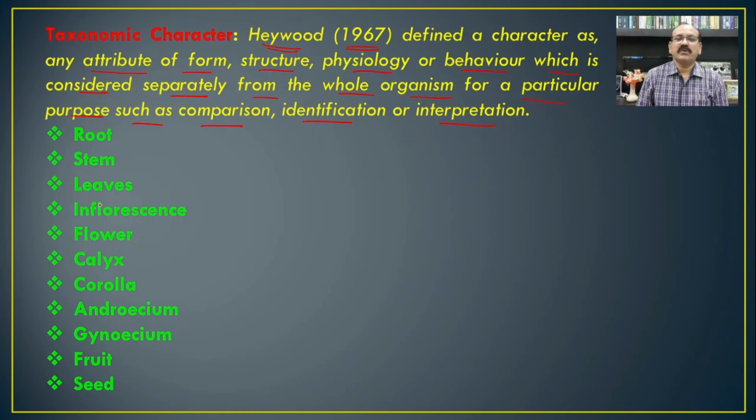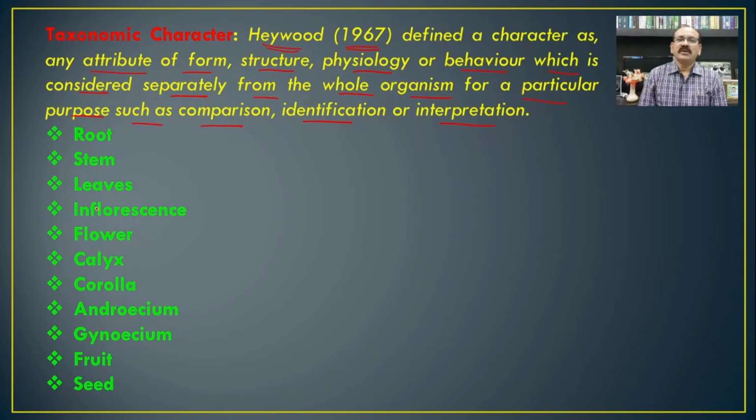It means that whenever we talk about a particular characteristic considered to be a taxonomic character, it should be in the form of structure, physiological character or even behavior, and it should be considered separately from the whole organism. So such characters are considered taxonomic characters.